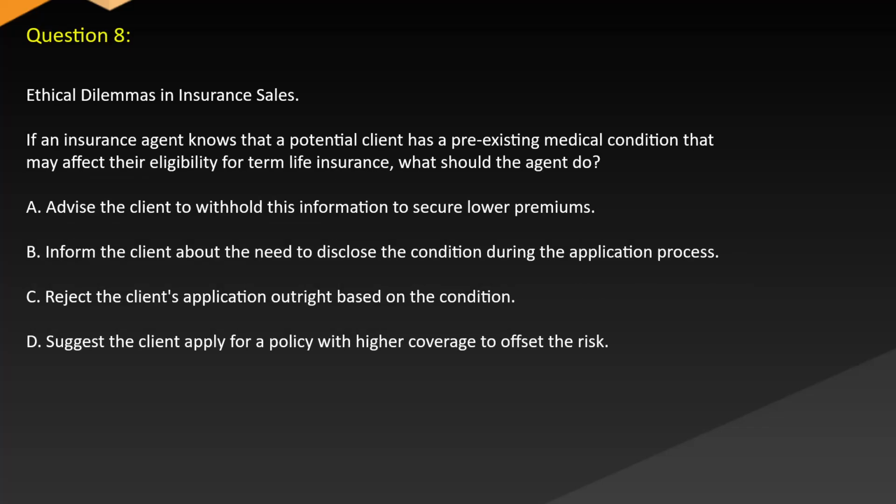Question 8. Ethical dilemmas in insurance sales. If an insurance agent knows that a potential client has a pre-existing medical condition that may affect their eligibility for term life insurance, what should the agent do? A. Advise the client to withhold this information to secure lower premiums. B. Inform the client about the need to disclose the condition during the application process. C. Reject the client's application outright based on the condition. D. Suggest the client apply for a policy with higher coverage to offset the risk.